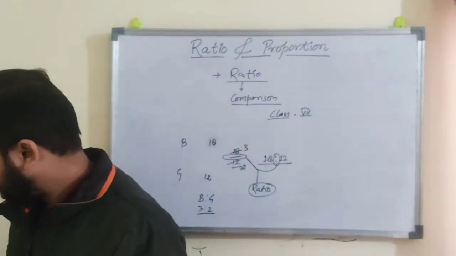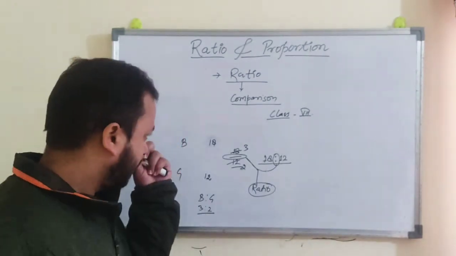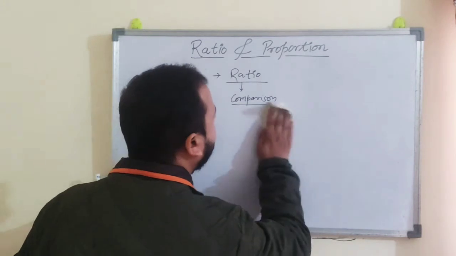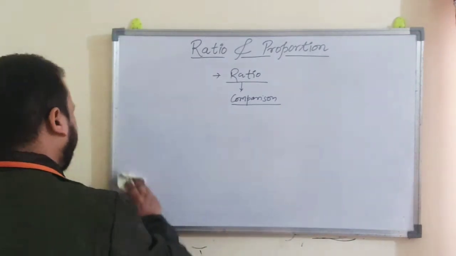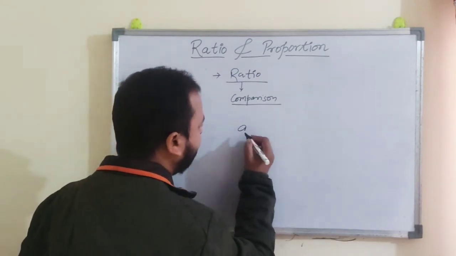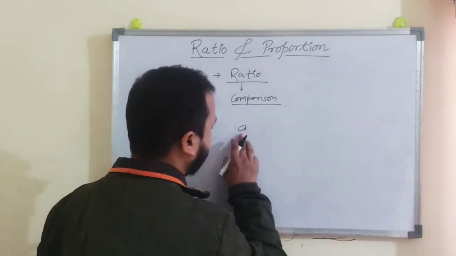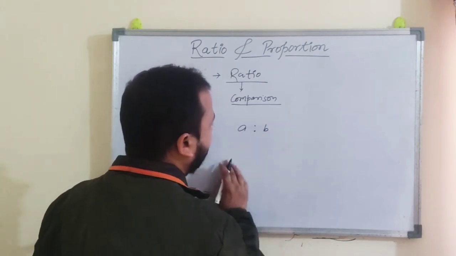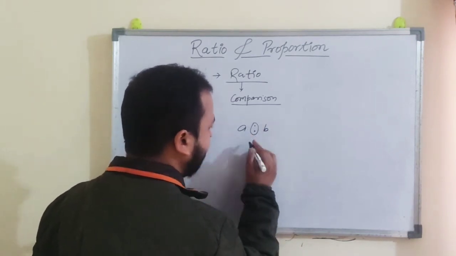So now this was the basic part. If you are talking about the ratio in the algebraic form, suppose any term is written as A ratio B. Now this sign is the ratio sign, you know that.